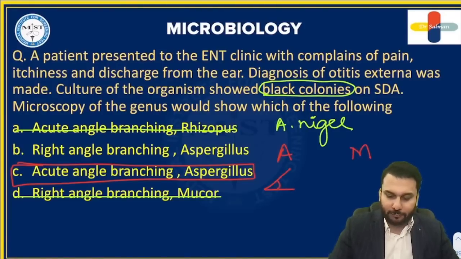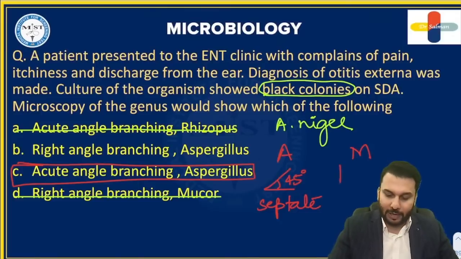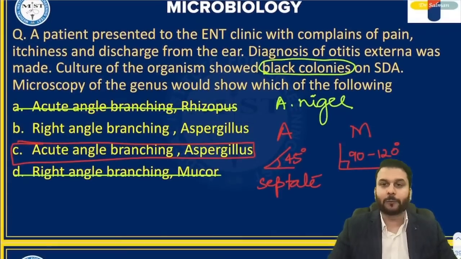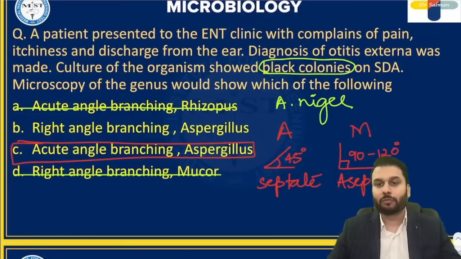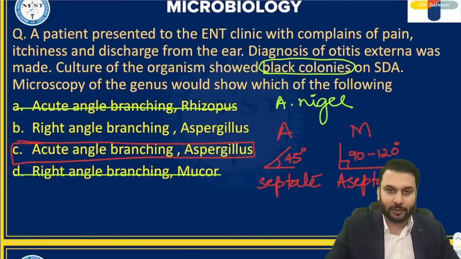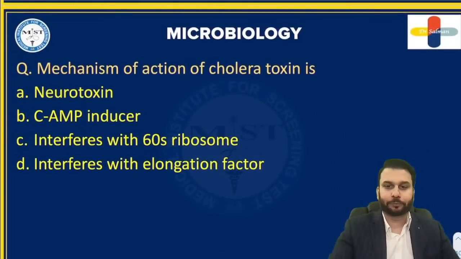Aspergillus branching is 45 degrees, known as acute branching, and it will have septate hyphae, whereas mucor will have around 90 to 120 degree branching, known as right angle. And guys, this is aseptate hyphae in the mucor. So we have learned quite in detail in the classroom. Mucor has aseptate hyphae. So this is all that you need to know in this topic. Next question is this. Please quickly go over this one.